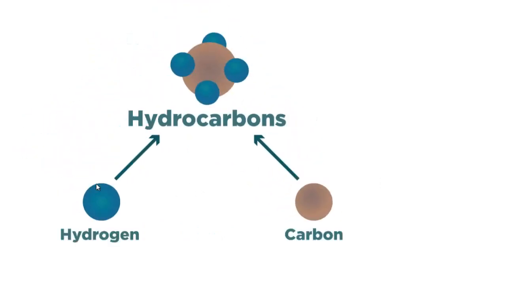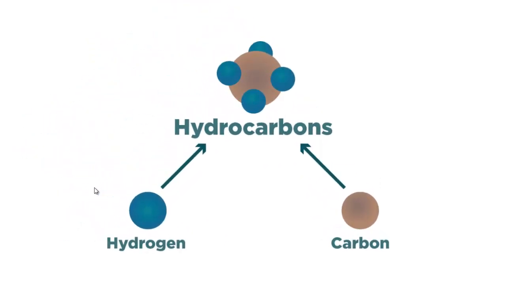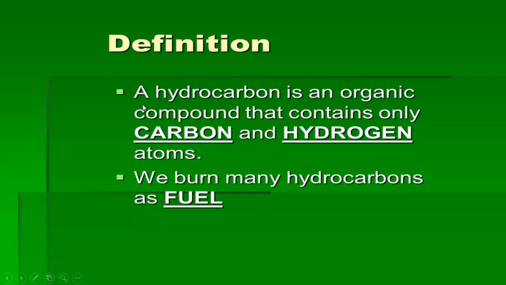Hydrocarbon. If you observe this word, it is easily understood that it is actually a combination of two words, hydrogen and carbon. So we can say hydrocarbons are those organic compounds which are composed of hydrogen and carbon. So easily you can define hydrocarbon this way: a hydrocarbon is an organic compound that contains only carbon and hydrogen atoms.